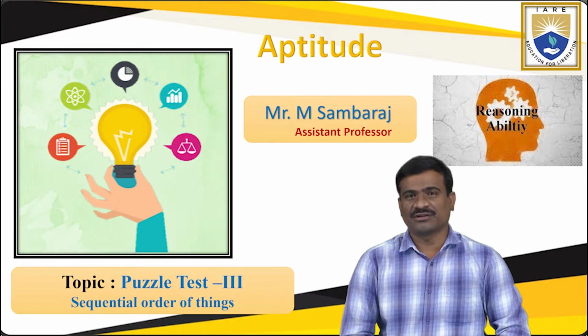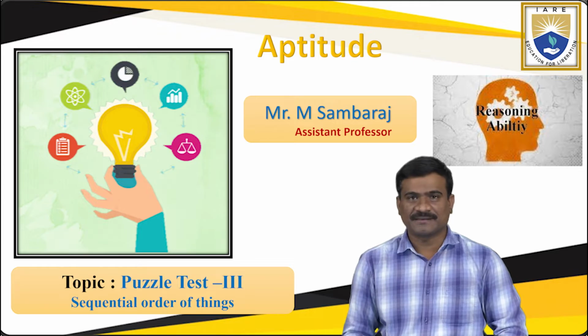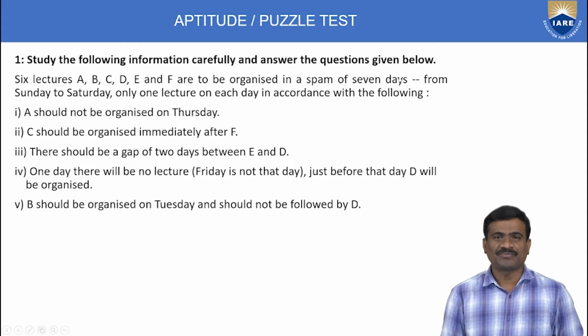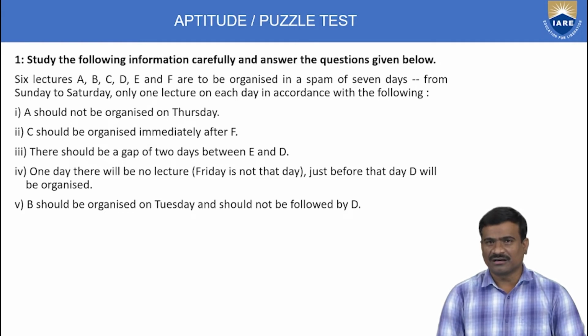Today, we are going to start Puzzle Test 3, topic name Sequential Order of Things. Yes, third topic in Puzzle Test. Puzzle Test number 3. First one, family based examples. Second, seating arrangement. Third, sequential order of things.